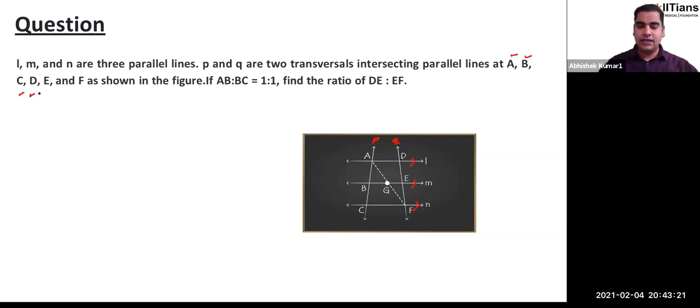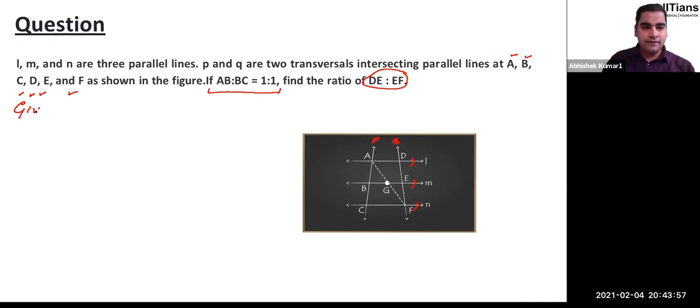A, B, C, D, E, F. That's very clear from the figure provided, and we are also given that AB ratio BC is 1:1. If that is given to you, they are asking you what is the ratio of DE and EF. Okay. So here we are going to use midpoint or maybe converse of midpoint. We will see what the situation is. We are given L, M, N are three parallel lines. P and Q are transversals. Okay. If AB ratio BC is...